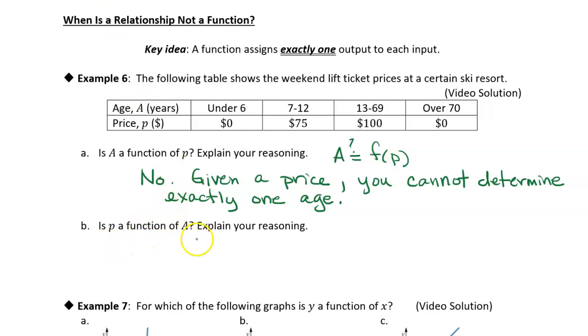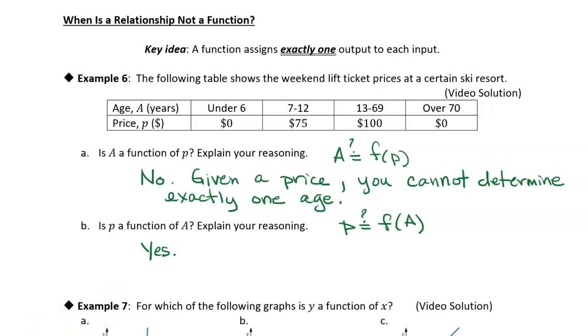So, all right, let's take a look at the next one. Is P a function of A, right? So is P equal to F of A? All right, so now A is our input. A is our input, and we want to know, is this a function? So, all right, if it's a function, then I ought to be able to give you a value for A, and you tell me exactly one P, okay? So if I give you an age, you should be able to tell me exactly one price. All right, yes, you can do that, right? You can do that. So this is a function.